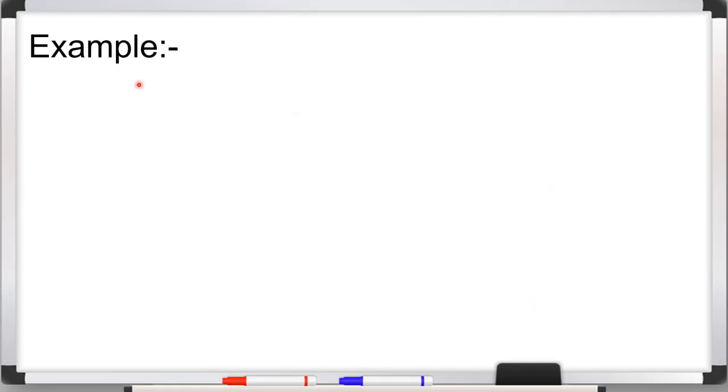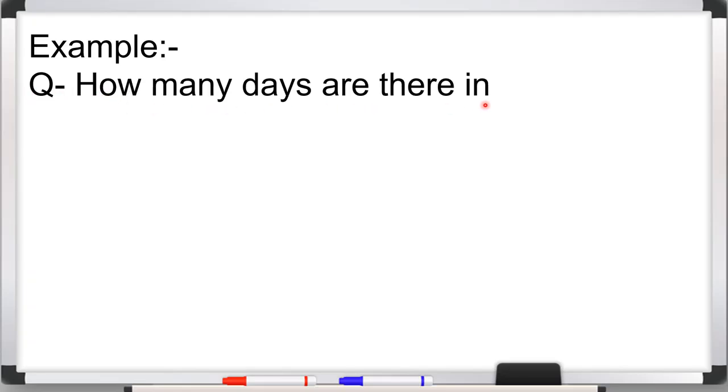Now example, in these type of questions we are given one question and there are 4 options and we have to take the correct option. So here what is the question given to us? How many days are there in an ordinary year? Ordinary year means the normal years we have, how many days are there in it. We have 4 options.